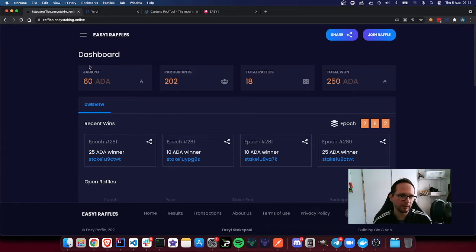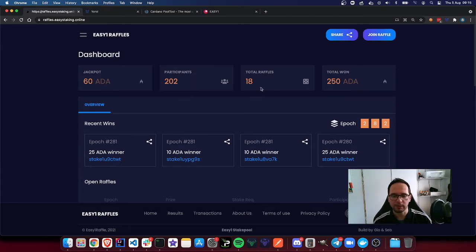From left to right, the first tile is the jackpot. That is basically the amount of ADA that can be won during the epoch, and in this case it is epoch 282. The second tile is participants. It tells us that there have been 202 entrants for all the raffles that have been run so far.